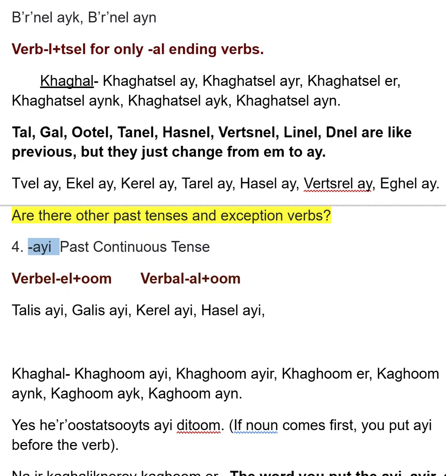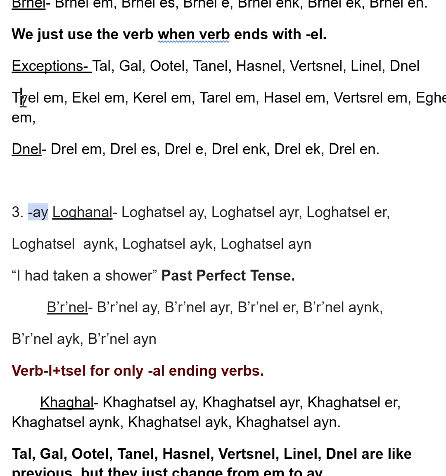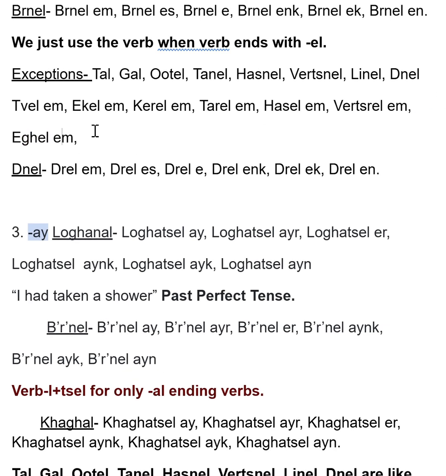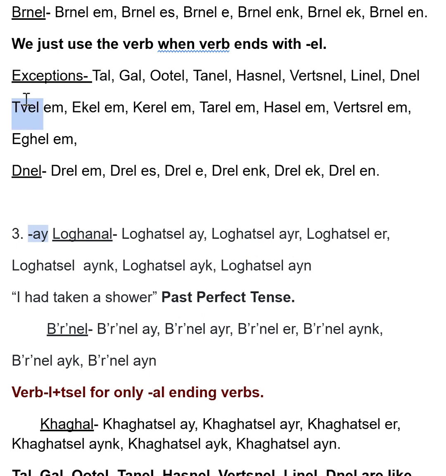So there are some exceptions. There's տալ, գալ, ուտել, տանել, հասնել, վերցնել, լինել, and դնել. So it's kind of like the previous one, except you're just changing the M to A. So remember: Տվել, եկել, կերել, տարել, հասել, վերցրել, եղել. They each correspond in their order.